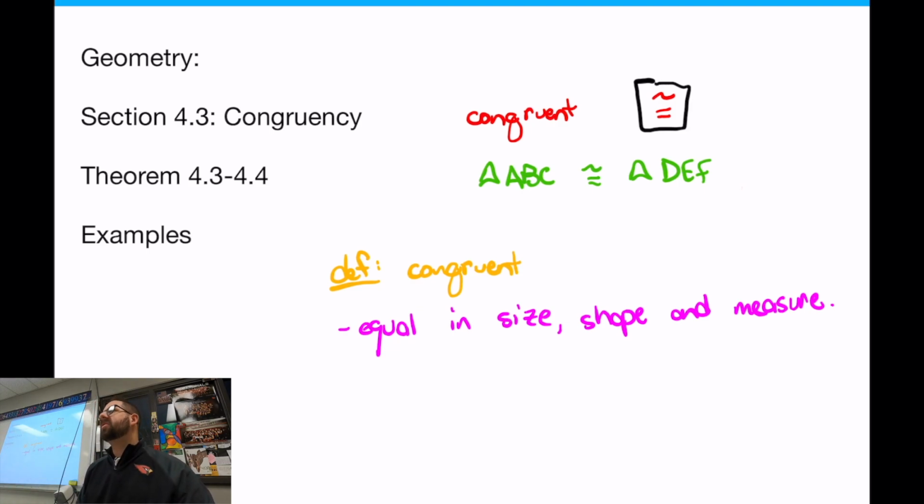The book doesn't really ever talk about this, but it's a shortcut, and it's based on what you're seeing here. When I write it down with the 2 objects being congruent to each other, by the way they write those letters, it's super important the order that they put them. It doesn't have to be alphabetical. It could be any order, but the order is important. So that's what we're going to talk about when we get to our 3 examples today. At least 2 of them anyway. All right. Questions with the congruency symbol. Equal in size, shape, and measure.